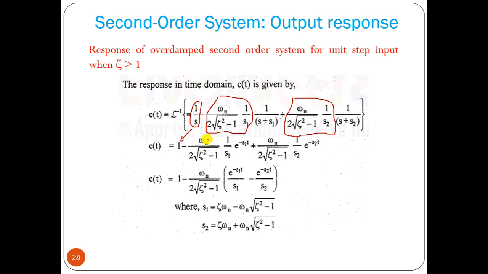So we can take out this constant as a common factor: e to the minus s1 t by s1 minus e to the power minus s2 t divided by s2, where s1 and s2 equal this. From that equation itself we can find that it depends on only exponential terms. There is no sine or cosine term.